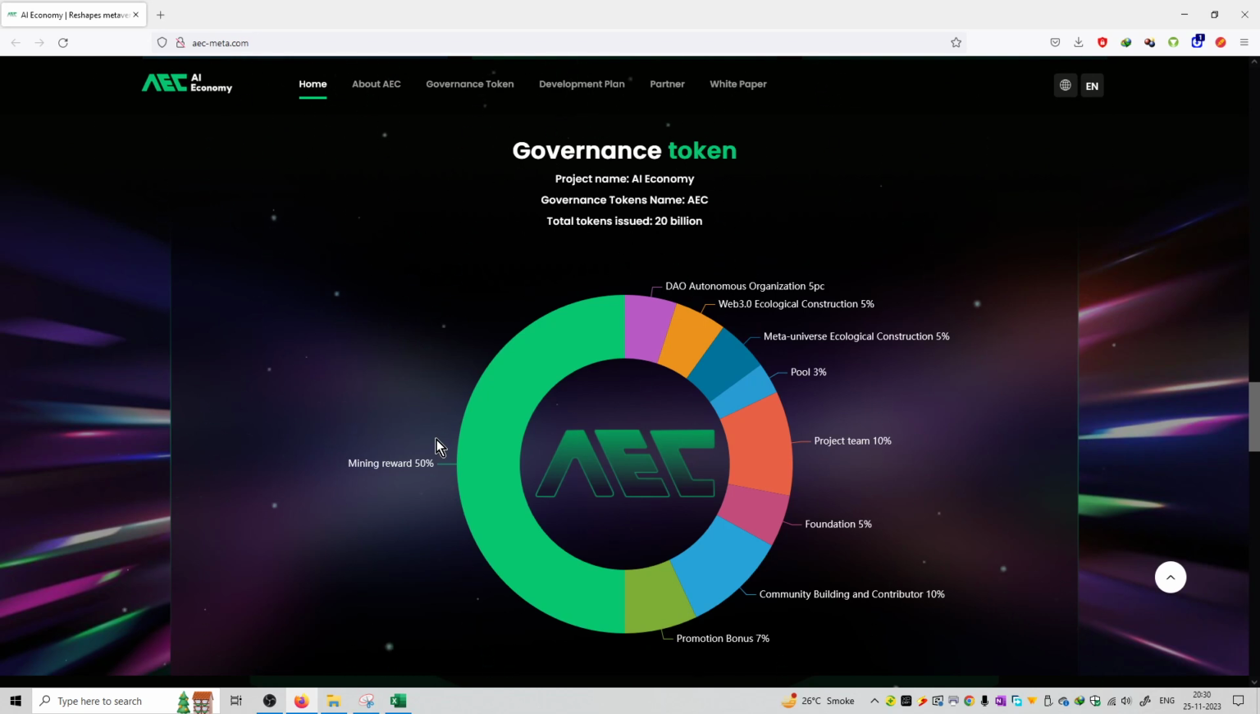The way you mine Pi coins, in the same way you can mine this coin. And once the mainnet is launched, when it is available on the central exchanges, then you can deposit your mined coins and start selling your mined coins on the platforms. So 50% they have allocated for the mining rewards.